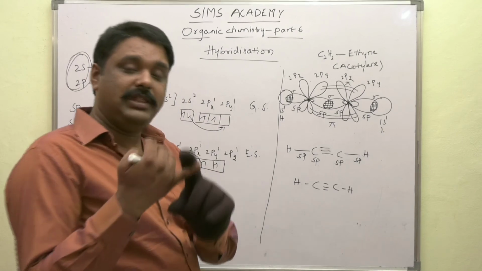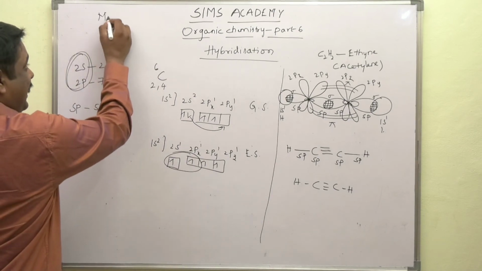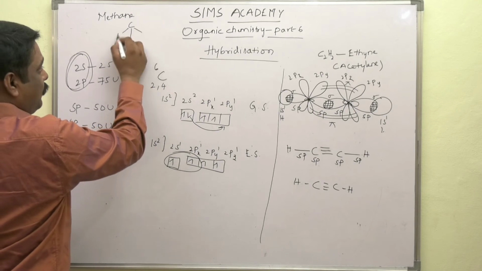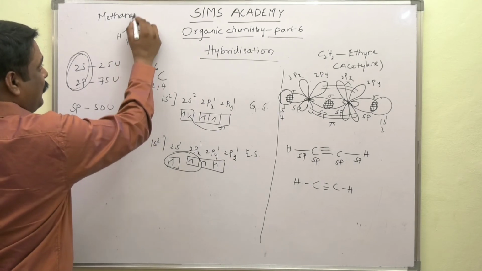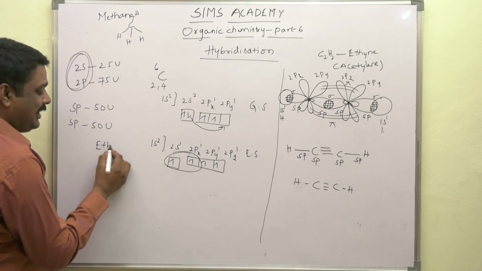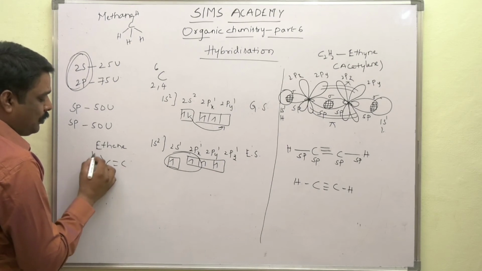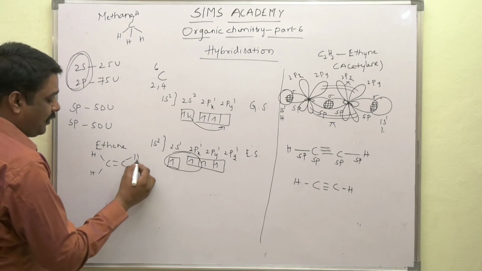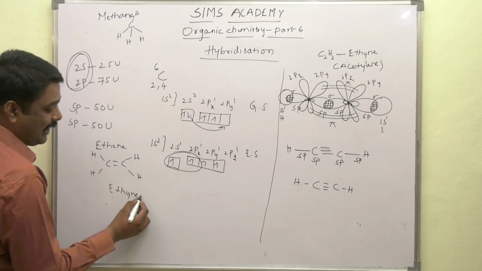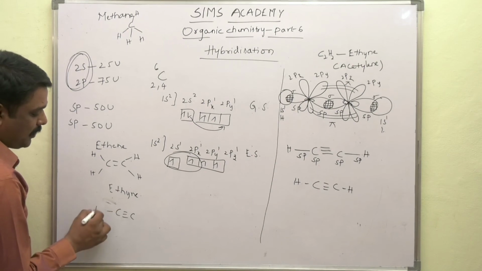In case of the methane molecule, methane is an alkane, CH4. All are single bonds. Ethene, it is an alkene, C2H4. We have a double bond. In case of ethyne, an alkyne, we have a triple bond.